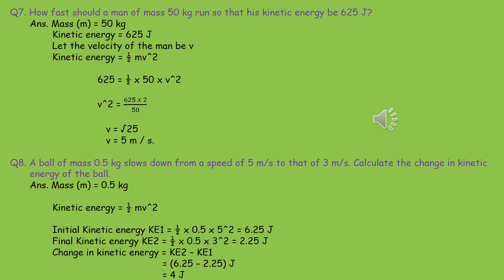So initial kinetic energy KE1 is equal to half into 0.5 into 5 whole square, that is 6.25 joule, and final kinetic energy KE2 is equal to half into 0.5 into 3 whole square, so 2.25 joule. Change in kinetic energy is equal to KE2 minus KE1, that is 6.25 minus 2.25 joule, that is 4 joule.